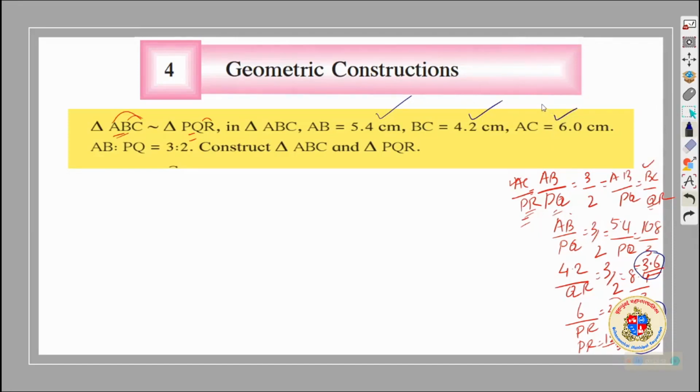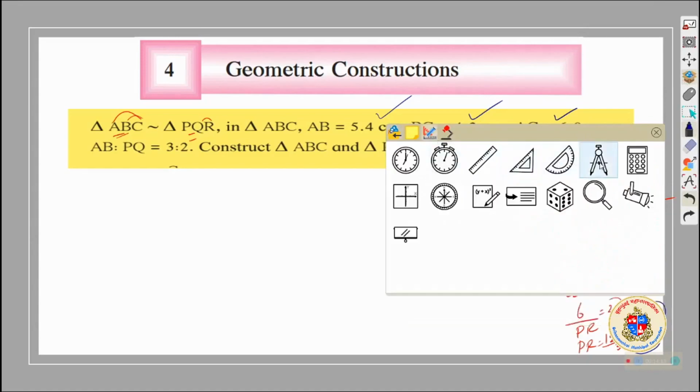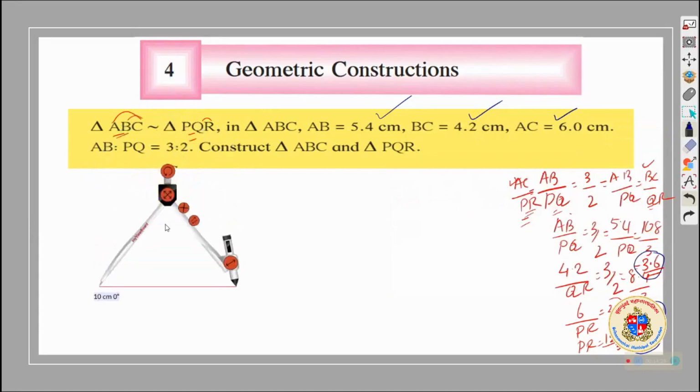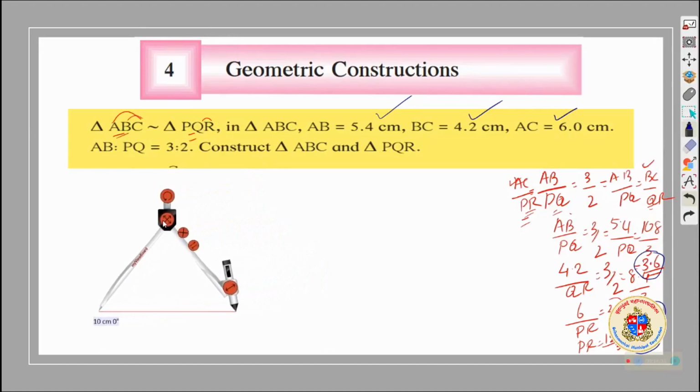I think there is no need to show this construction, because you have done this in 7th standard. If all three sides are given, how to construct a triangle, even then, as it is a new construction chapter and a new video, it becomes my responsibility to make at least one of those triangles, because the other triangle is similar to it in all respects. So I would like to draw one triangle to show how we can draw a triangle if all three sides are given.